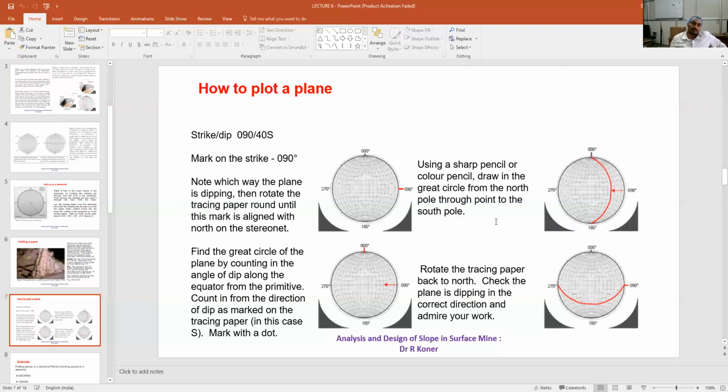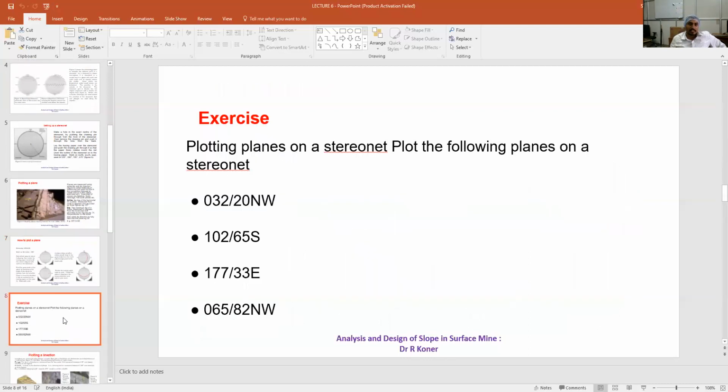If you understood that, please write down the assignment for this exercise. This exercise 1, this assignment 1 will be extended to the next class because we could not complete. Can we extend this class for a few more minutes? Do you have a class? Yes, sir, we have. Okay, so write down the exercise.